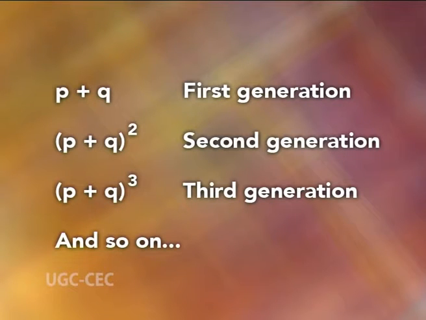According to Punnett, the frequencies are designated as follows. P plus Q is designated as first generation. P plus Q the whole square is second generation. P plus Q the whole cube is third generation, and so on.